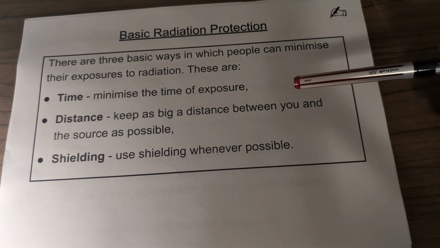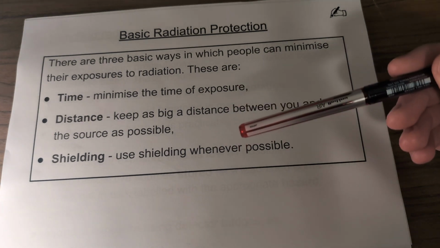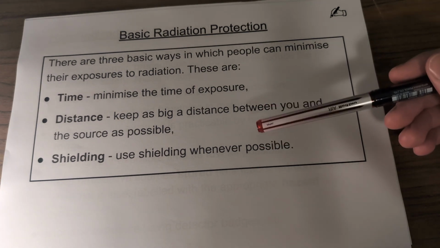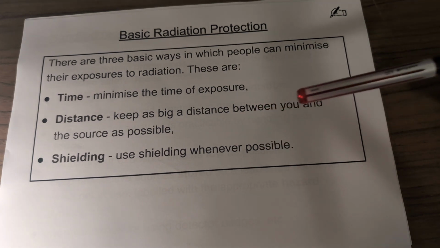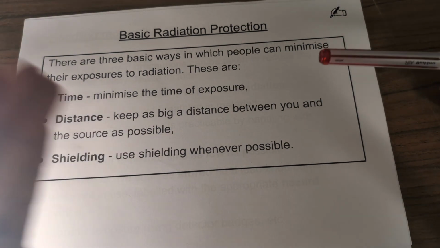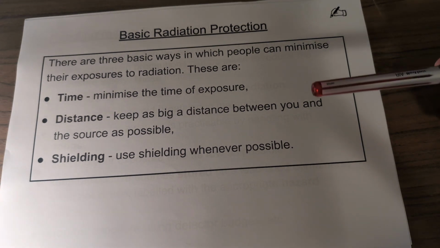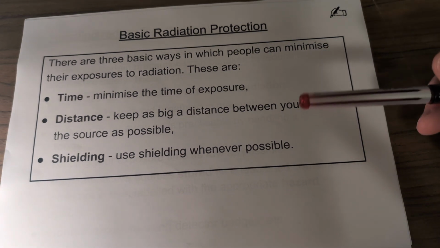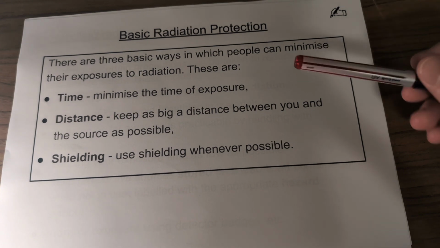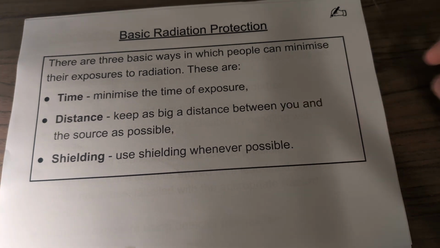Or they could stand behind a screen, for example, and use shielding, or even go to a different room, which is going to be both distancing and shielding. Because shielding is used whenever possible to put something between you and the radioactive material, something lead, some concrete, anything that can get you away from it. And these are ways in which you can minimize the risk from radiation.